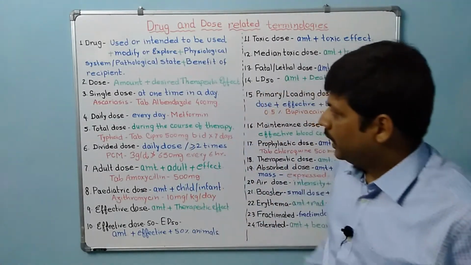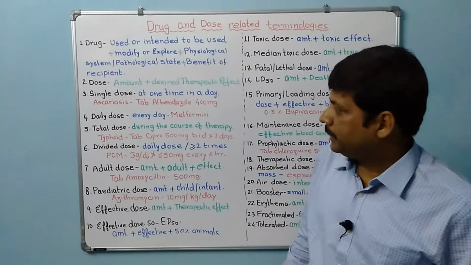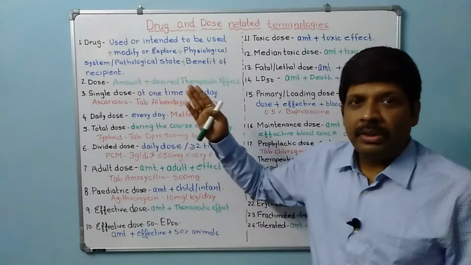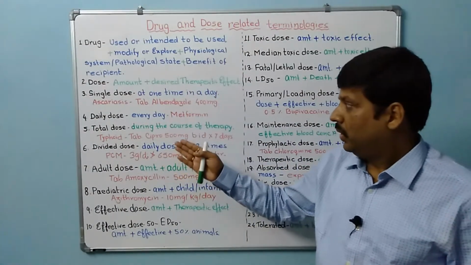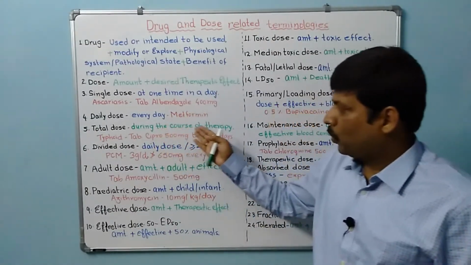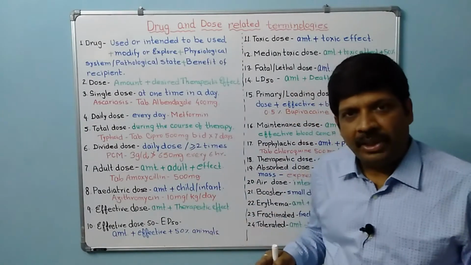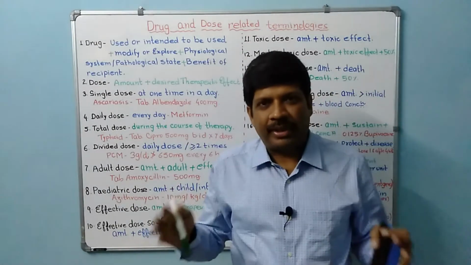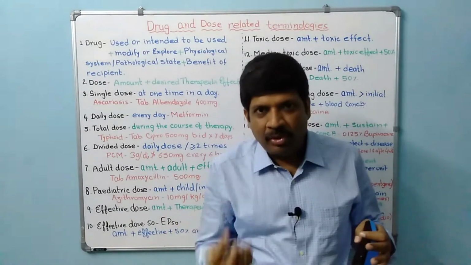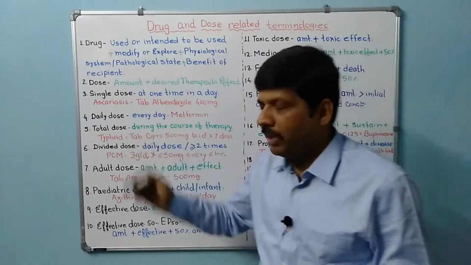Okay. Next is total dose. Again the base definition would be of dose: the amount of substance which is taken during the course of the therapy. For the full treatment of any particular disease, the amount which is taken would be known as total dose. For example, typhoid.